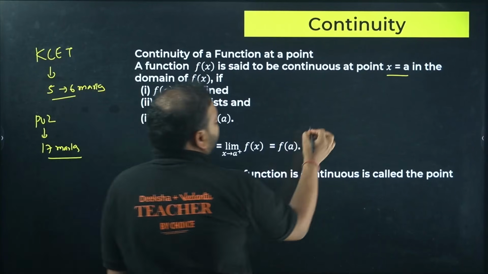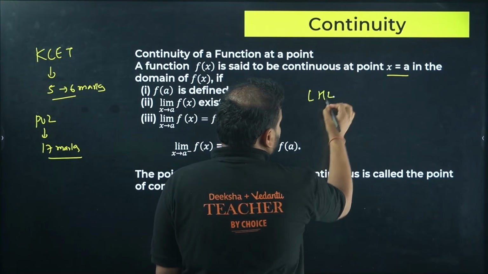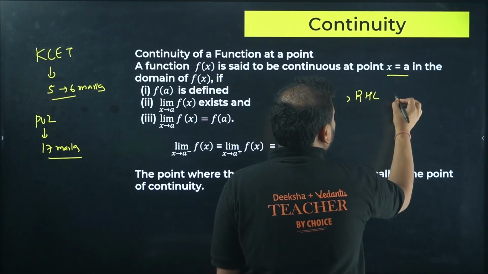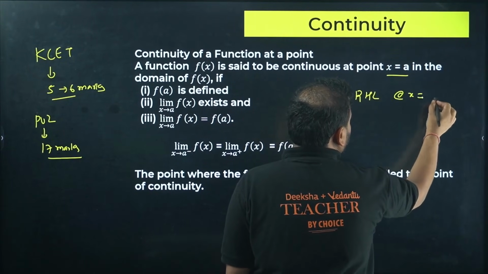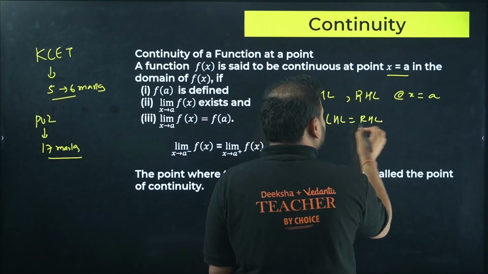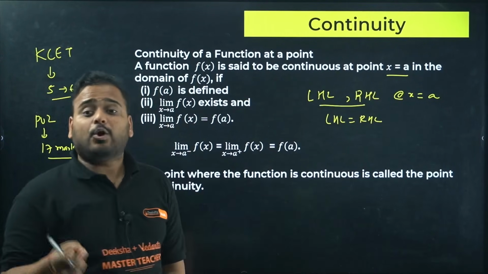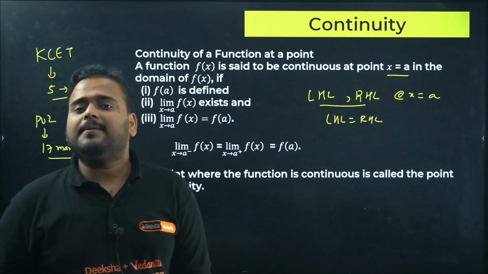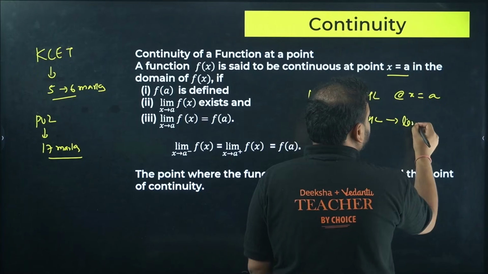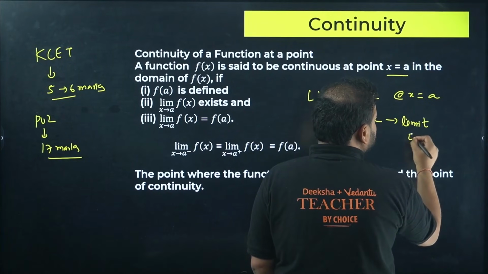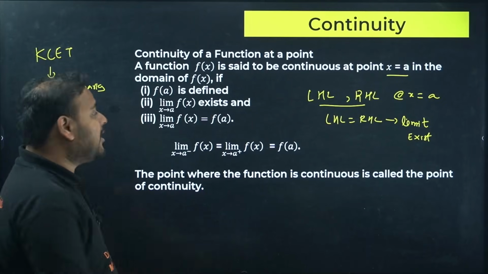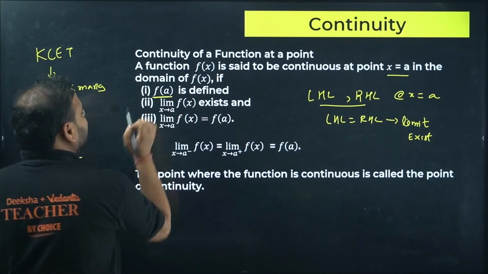And how do you find the limit? You have to find the LHL, and you have to find the RHL, at the point x equals a, so that this LHL is equal to the RHL, meaning both the limit values are finite and they're also equal to each other. In that case, what do we say? The limit exists. Once the limit exists, this should also be equal to the function value at that point.